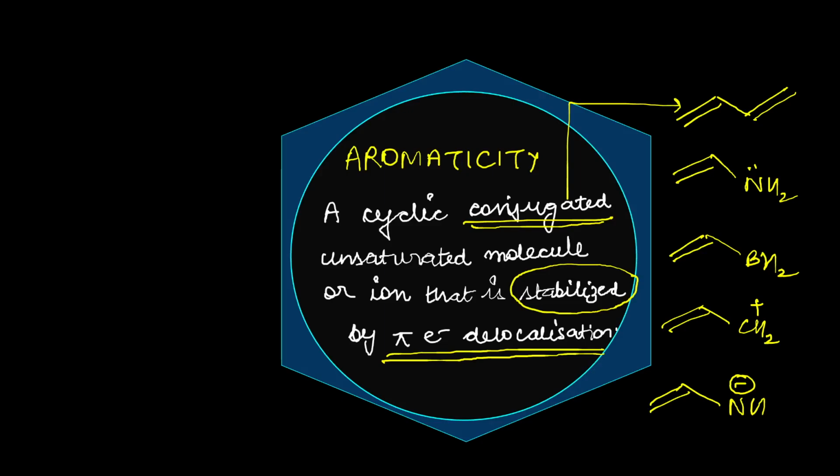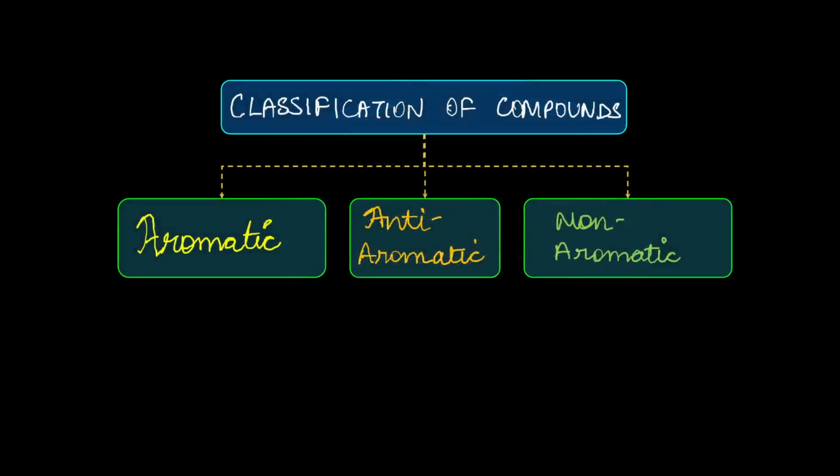And here the definition of aromaticity itself talks about the stability coming due to the pi electron delocalization. Now the moment I say a compound can be classified into three different categories, I'm sure the three categories that should instantaneously strike the doors of your mind are aromatic, anti-aromatic and non-aromatic, right?